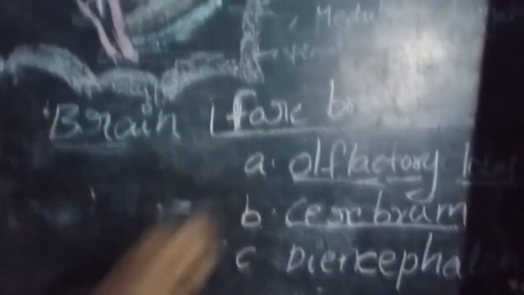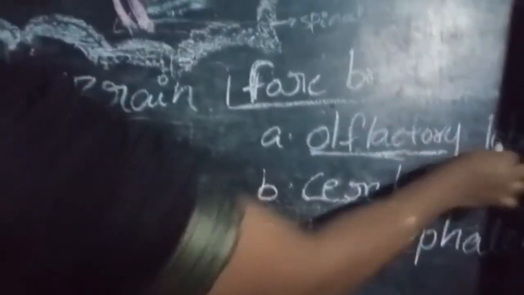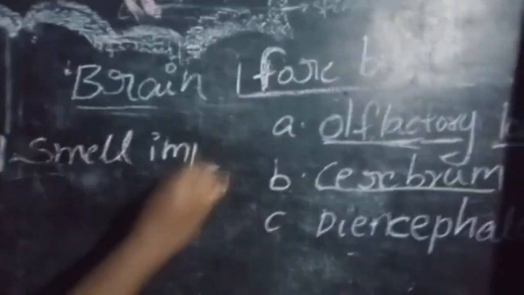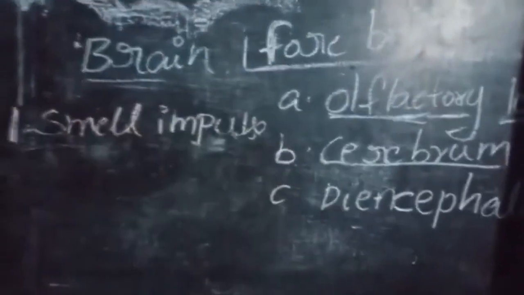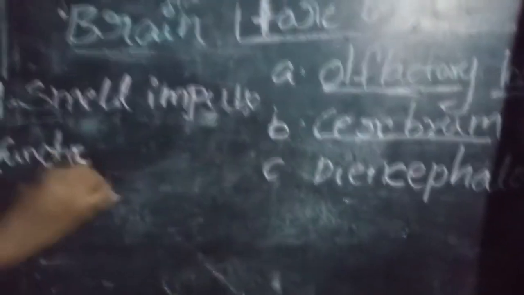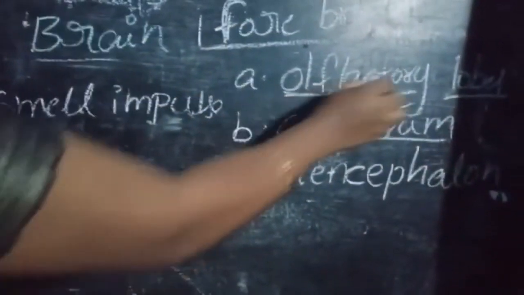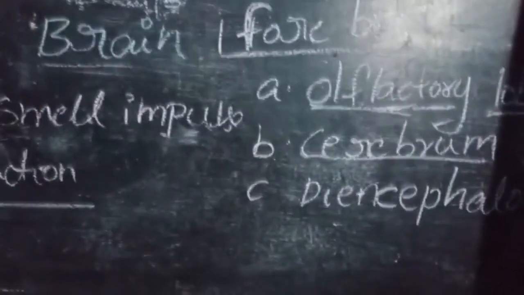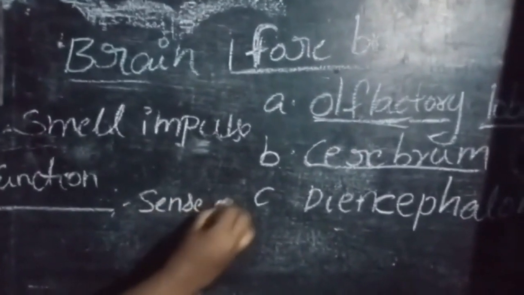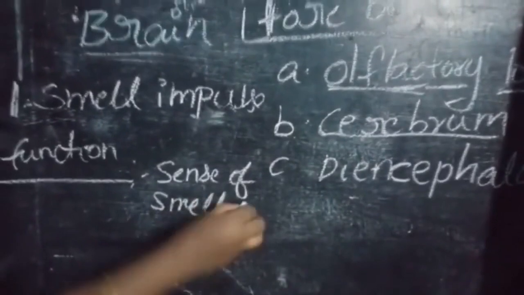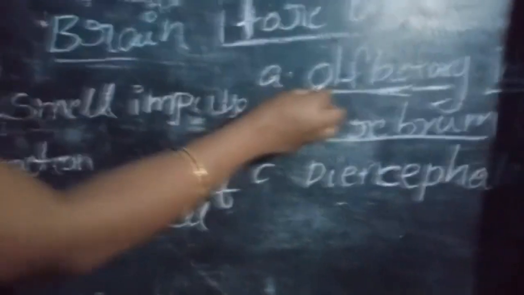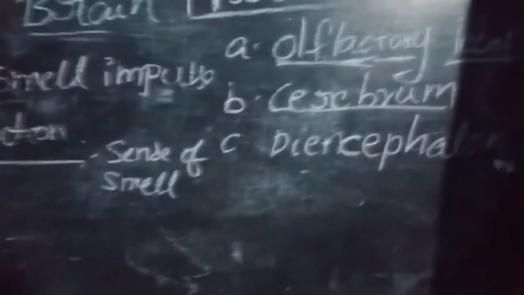Olfactory lobes receive smell impulses. Function of olfactory lobes: these are concerned with the sense of smell. This is the first function of the olfactory lobes.